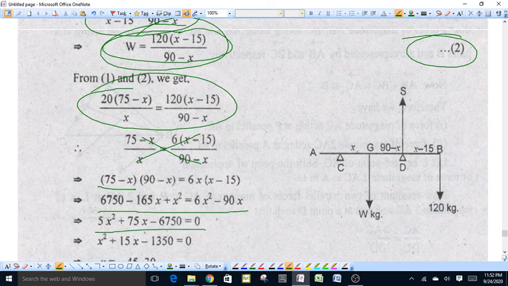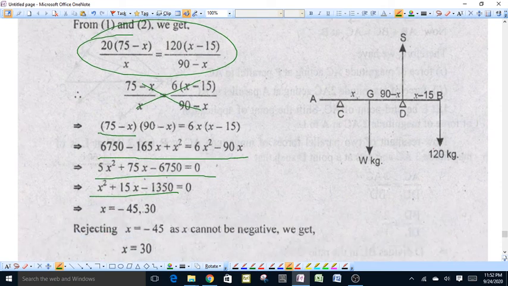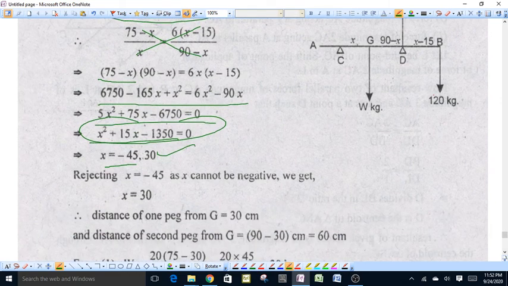By rearranging the terms we get a quadratic equation, x square plus 15x minus 1350 is equal to 0. By solving this quadratic equation we get x is equal to minus 45 and 30. We reject the value x equal to minus 45 because x is a length and length cannot be negative, so we get x is equal to 30.